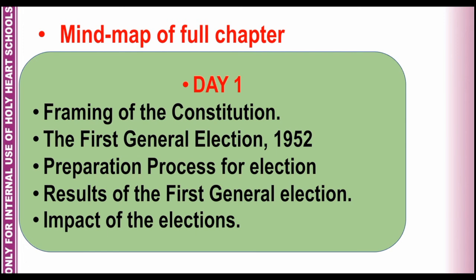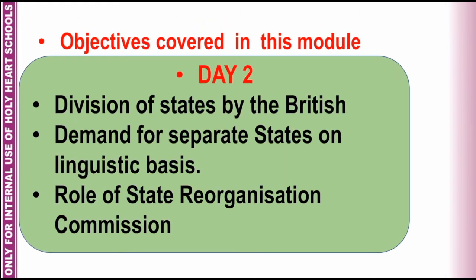The press was also given full freedom to criticize the wrong policies of the government. And this healthy development in the Indian political system was the legacy of the first Prime Minister of India, Pandit Jawaharlal Nehru. In this module, we have discussed that how the division of states was done by the British by the cabinet system. The states were divided into A, B, C and D category. In the B states, princely states were included like Hyderabad, Jammu and Kashmir, Madhya Bharat, Mysore, Patiala and East Punjab.